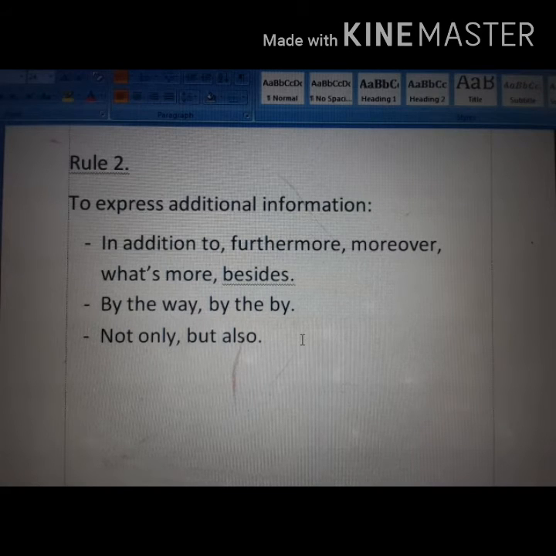Now the next rule is to express additional information.